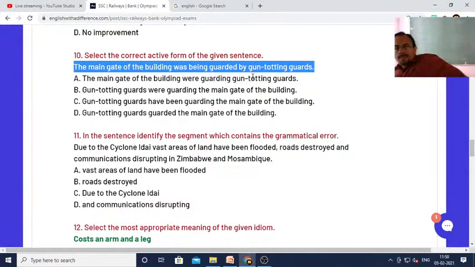The main gate of the building was being guarded. This is the passive structure. So let me know which one should be the correct active structure. Is it: the main gate of the building were guarding, or gun-toting guards were guarding, or gun-toting guards have been guarding, or gun-toting guards guarded the main gate of the building? Let me know which one you think is the correct answer.